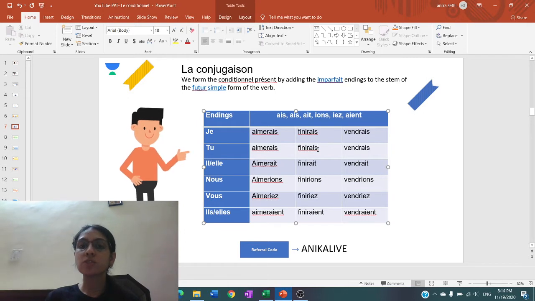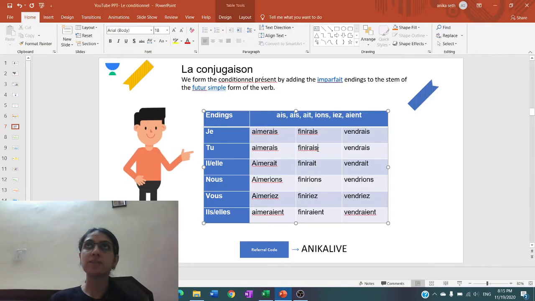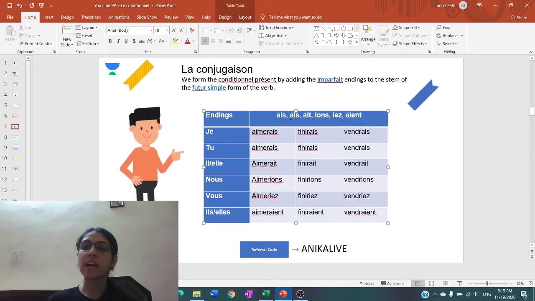So imperfect conjugation is formed by taking the nous form present tense of the verb, then removing ons, replacing it with the endings. So when we put verb finir in the present tense nous form, it is finissons, double s, ons at the end. Out of that, when you remove ons, you are still left with finiss. After that, you add the endings. So this one, finiss ais, double S A I S.